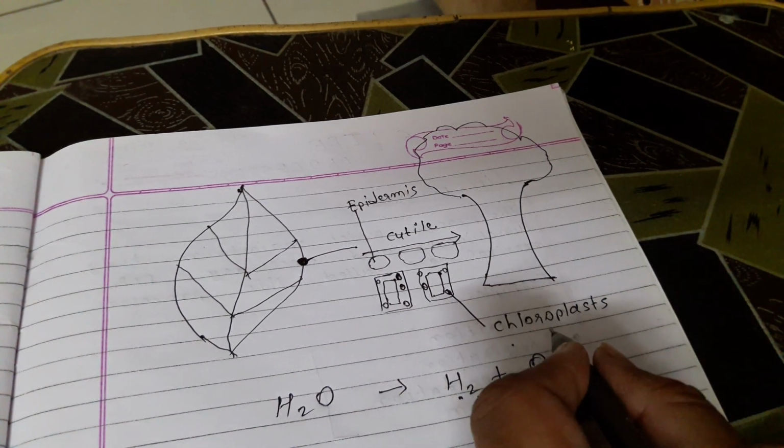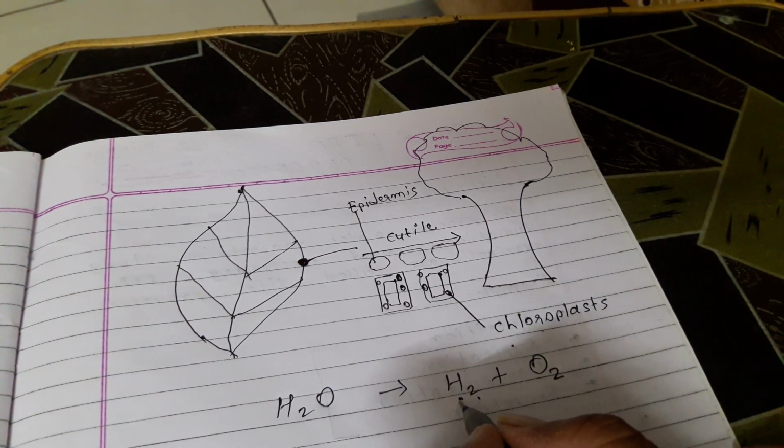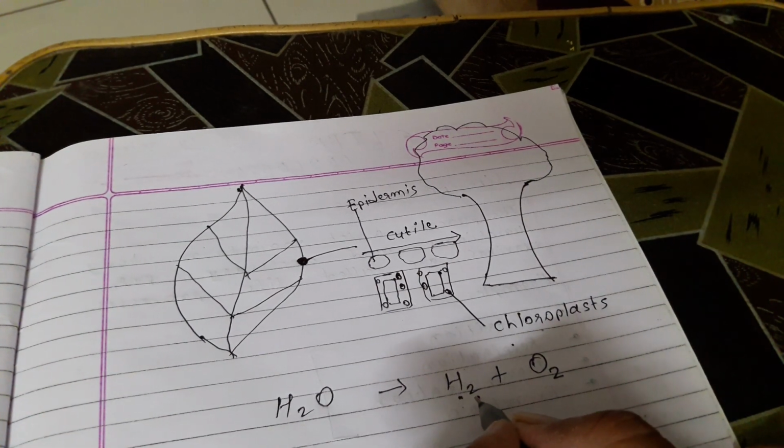So we can say that chloroplast absorbs the light energy during the process of photosynthesis.